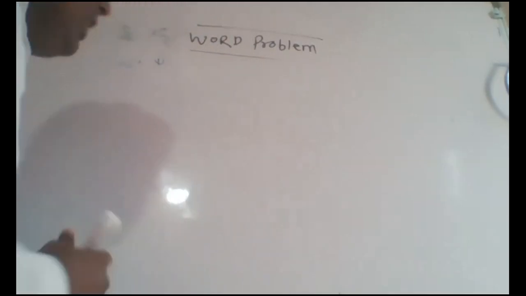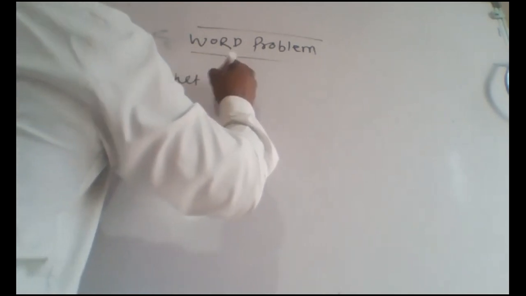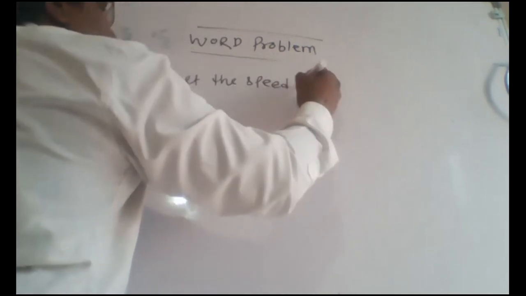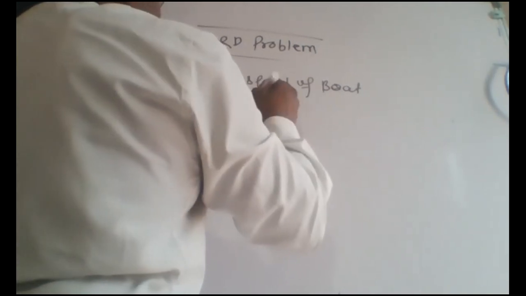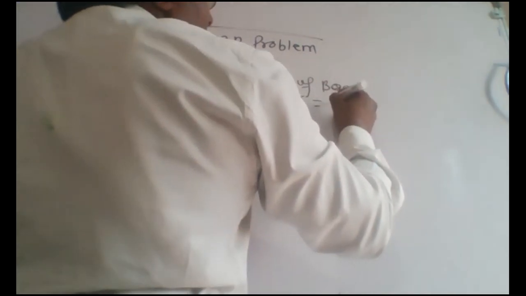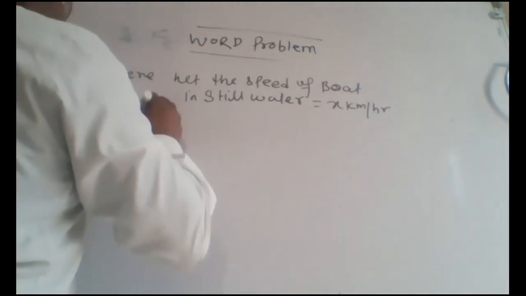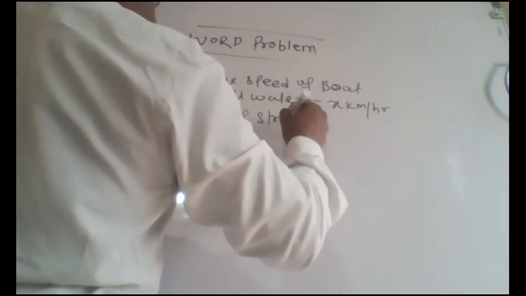Okay, students. Listen to me carefully and look at the board one more time. Here, let the speed of the boat in still water be x kilometer per hour. Very important question. And the speed of the stream is y kilometer per hour. This one is simple.